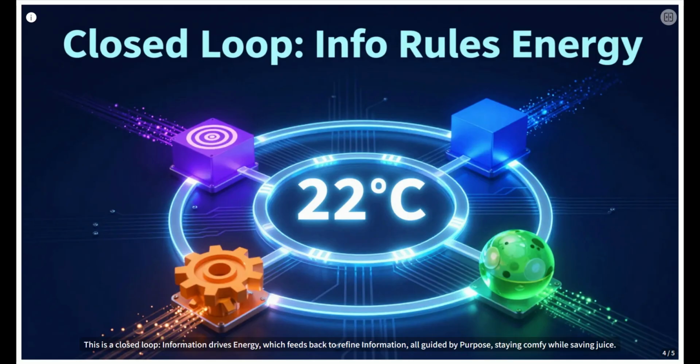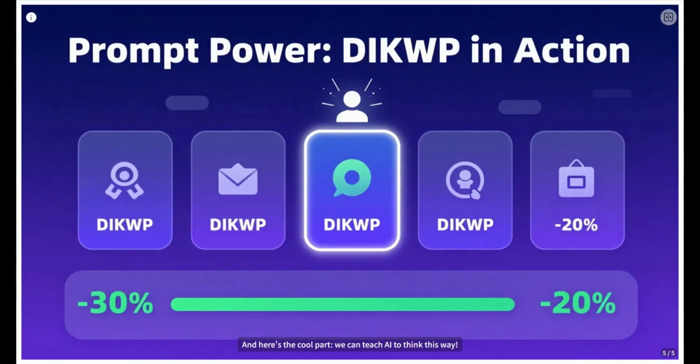This is a closed loop. Information drives energy, which feeds back to refine information, all guided by purpose, staying comfy while saving juice. DIKWP makes this elegant feedback loop crystal clear. And here's the cool part. We can teach AI to think this way. Using a DIKWP prompt template basically tells the AI, okay, break this down for me, step by step.